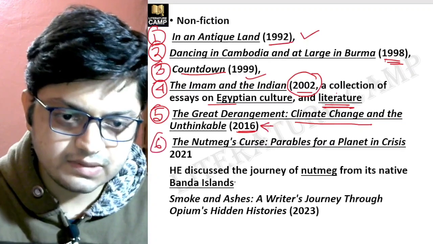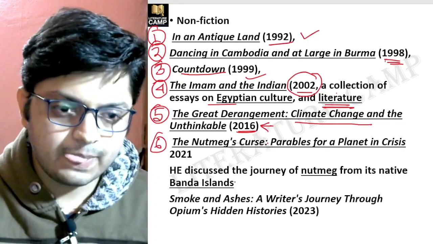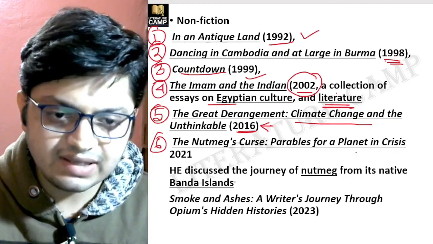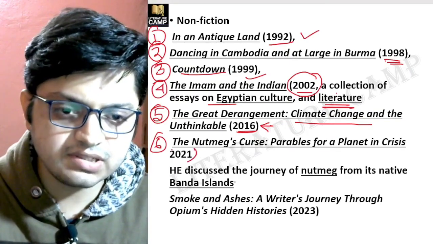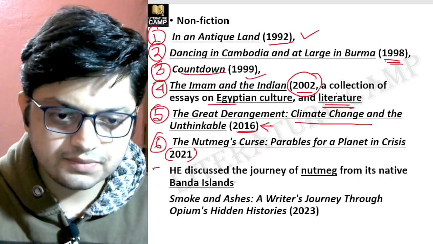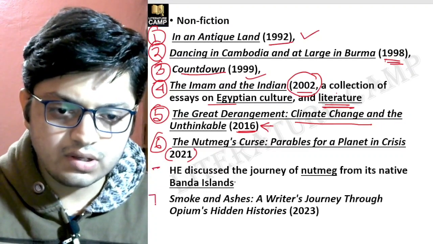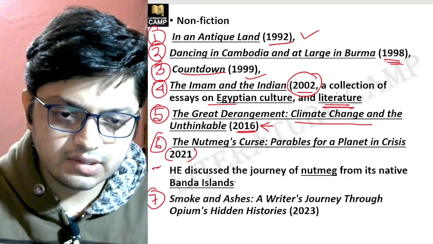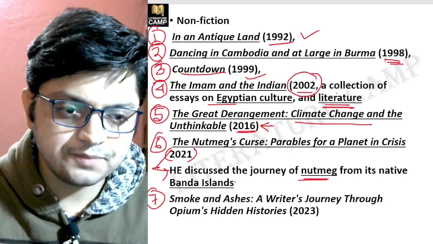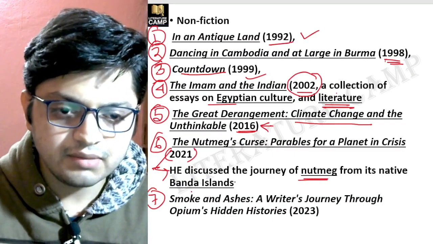Number six is The Nutmeg's Curse: Parables for a Planet in Crisis, published in 2021. In this work, he discussed the journey of nutmeg from its native Banda Island.